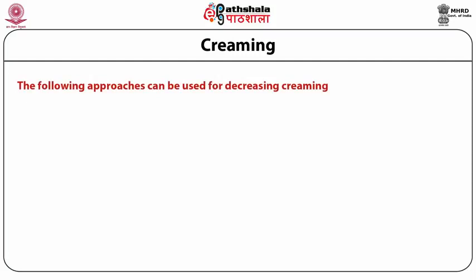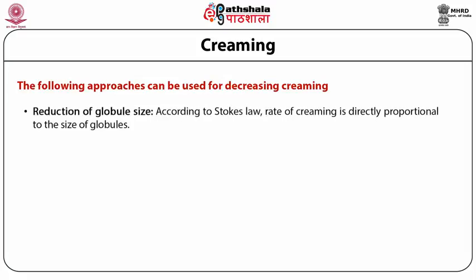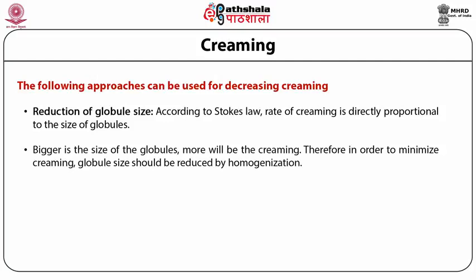The following approaches can be used for decreasing the creaming phenomenon. First is reduction of globule size. According to Stokes' law, the rate of creaming is directly proportional to the size of globules. The bigger the size of the globule, the more creaming will occur. Therefore, in order to minimize creaming, globule size should be reduced by homogenization.